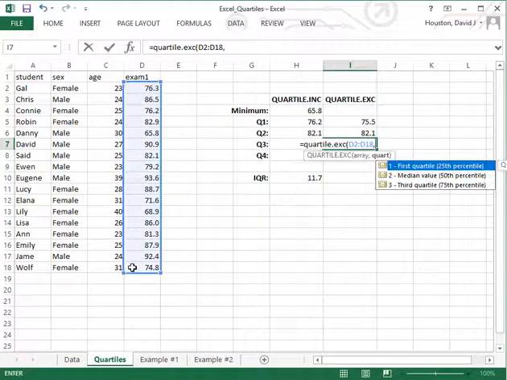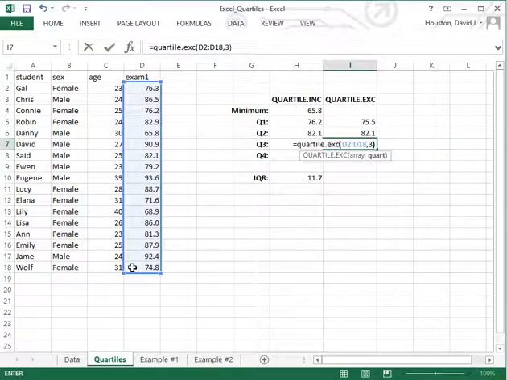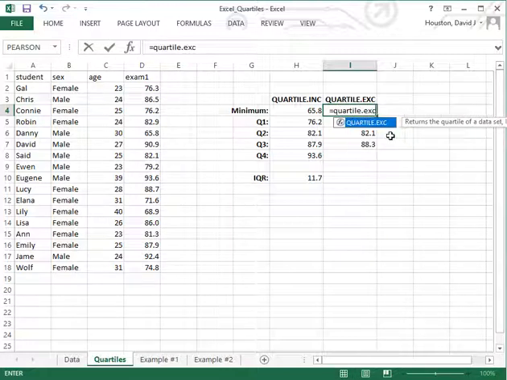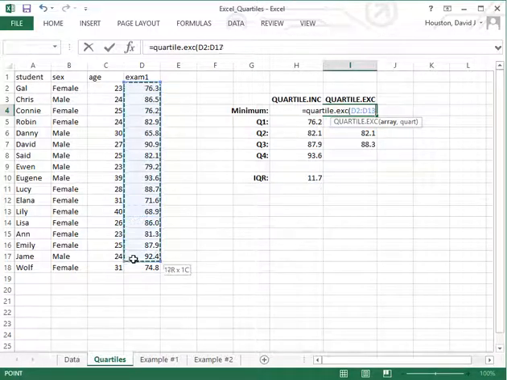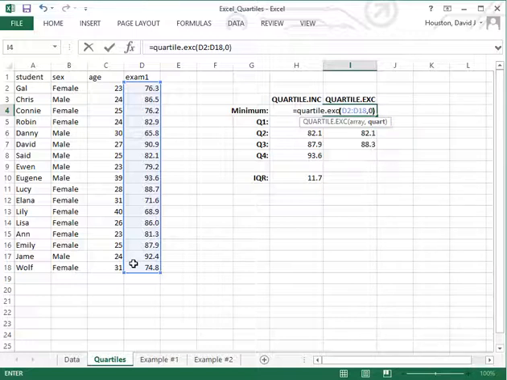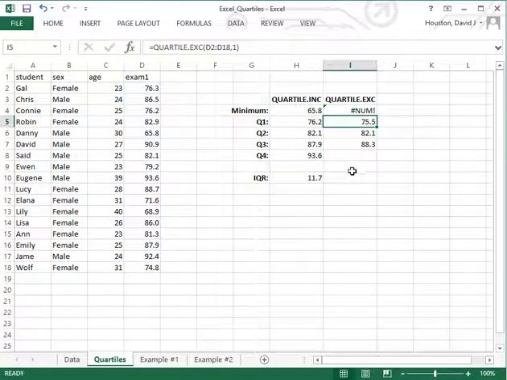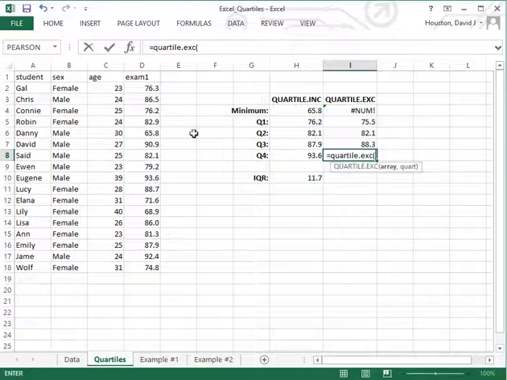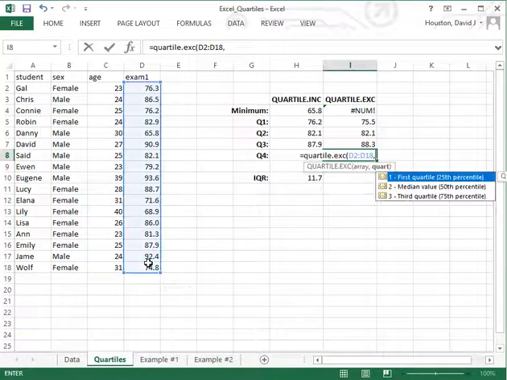Now if we went up and tried to find the minimum value for exam 1 using the Quartile.EXC function, I'll show you what the error message is that is returned. Let's assume we use the same option of 0 that we would for the INC version of the Quartile function. And we'll do the same thing here for trying to find the maximum value. And again, it's going to give us that same error.